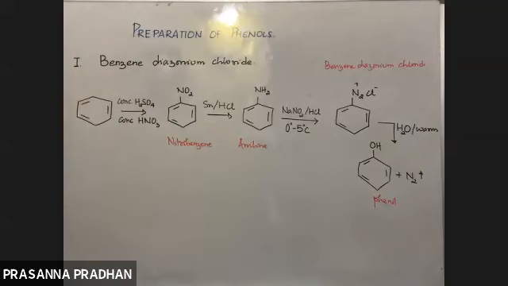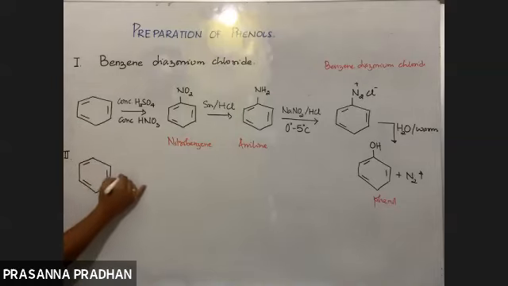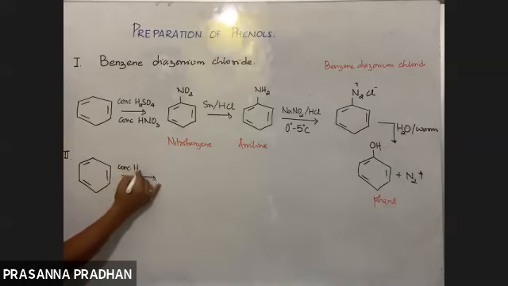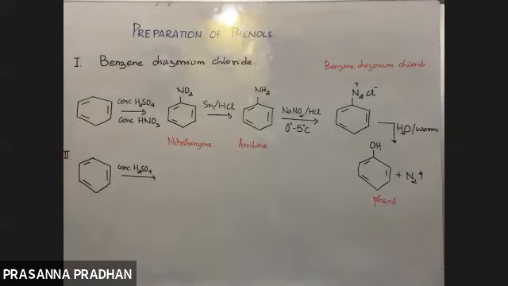Yet there is another method. Say you are given benzene and NaOH. From benzene and NaOH, how are you going to prepare phenol? So direct questions are going to come again. Now I'm just giving the first step. You should be knowing this. What happens when benzene is treated with very concentrated H2SO4? What do you get? What is the product?